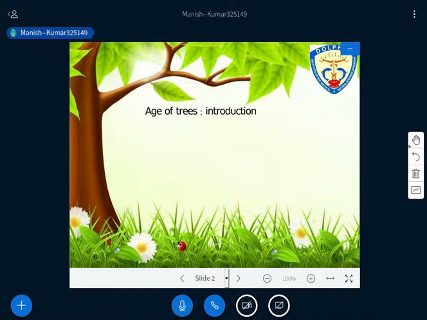So if we have to make a definition, the age of a tree is defined as the length of time that has elapsed since the germination of the seed or the budding of the sprout or cutting from which the tree developed at that location. Is it okay? And we need to understand that this definition excludes the age of nursery stock. That is what one should understand through this definition.